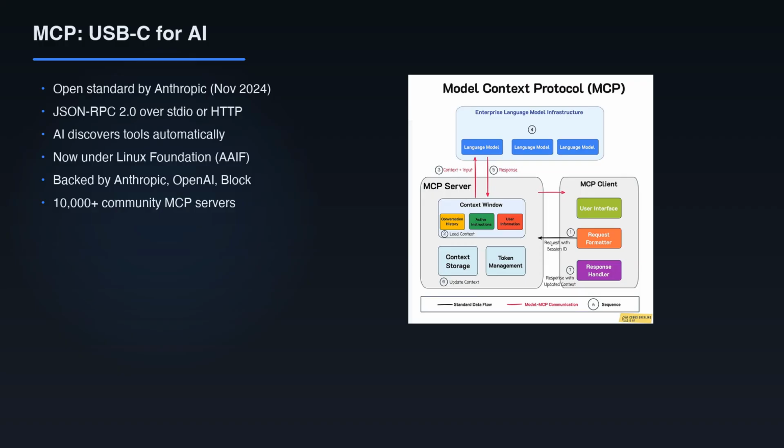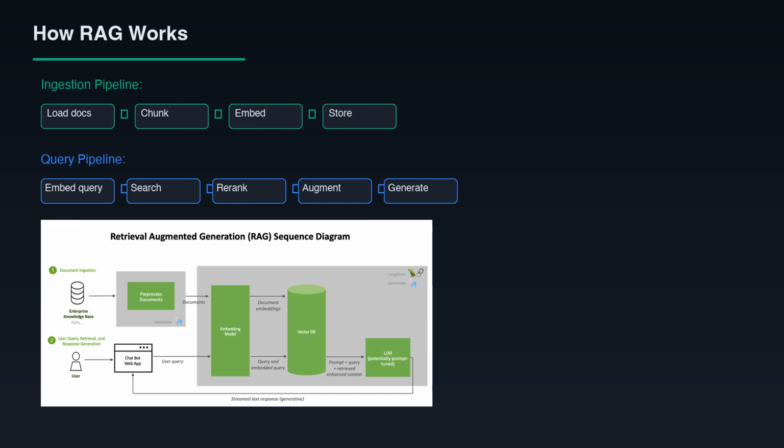In December 2025, Anthropic donated MCP to the Linux Foundation, and it's now backed by OpenAI and Block as well. It's becoming the industry standard. Second is RAG, Retrieval-Augmented Generation. Instead of hoping the AI knows something from training, you find relevant information and inject it into the prompt. It's an open book exam instead of a closed book one.